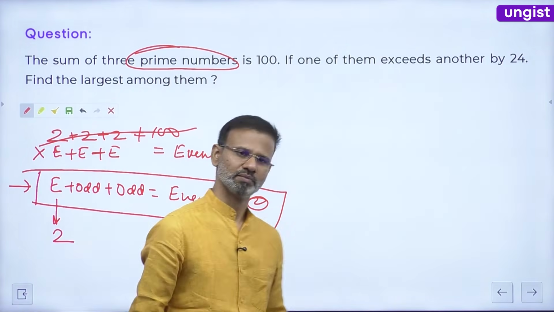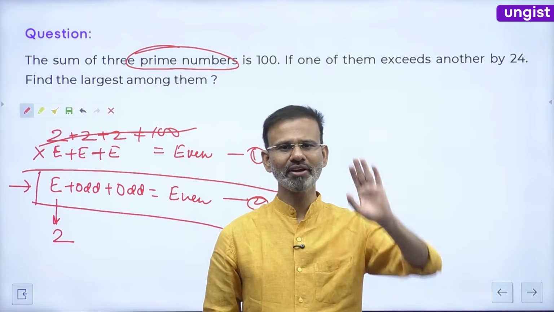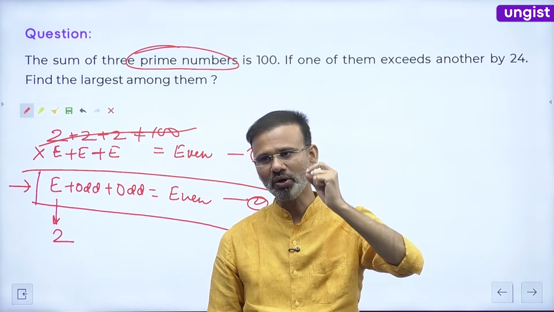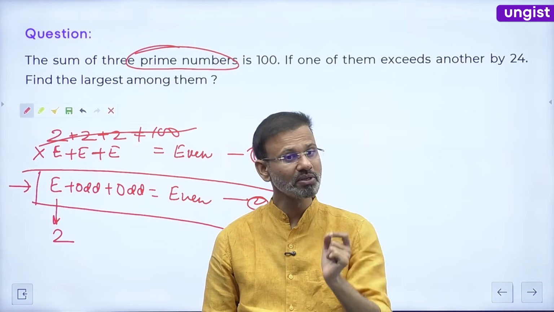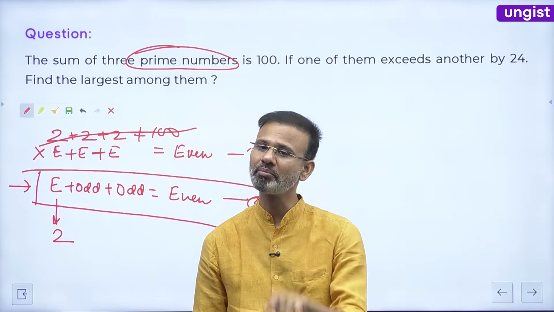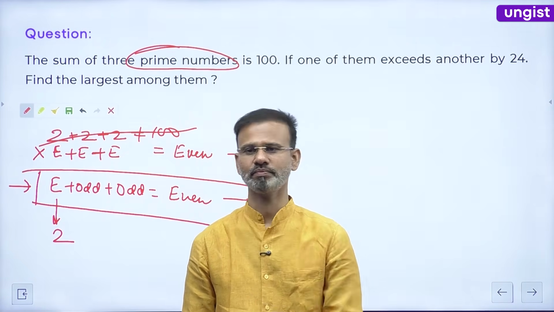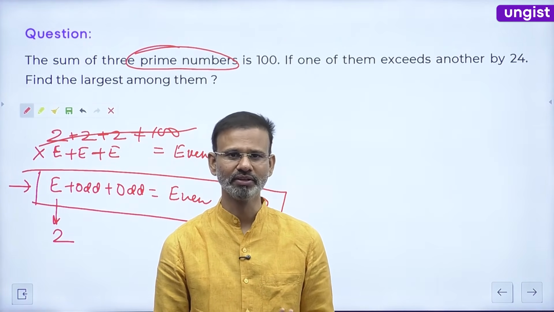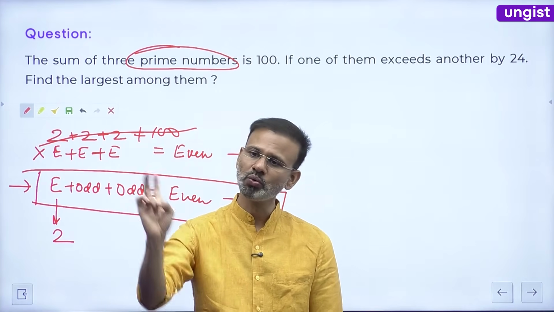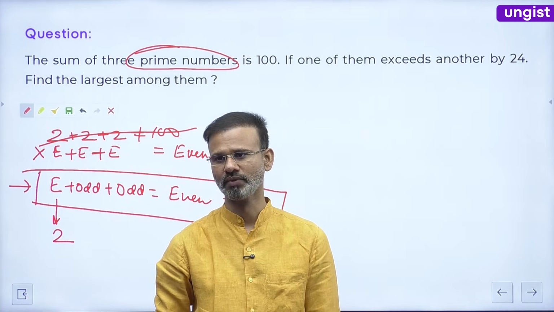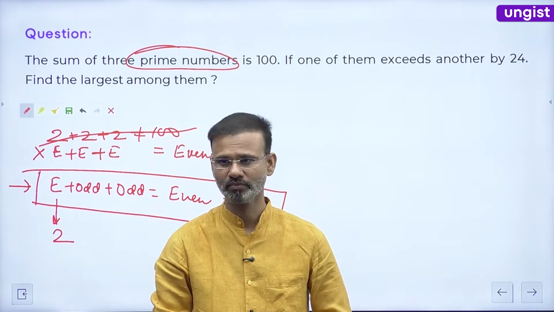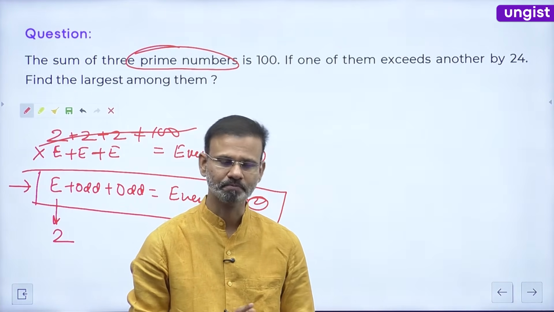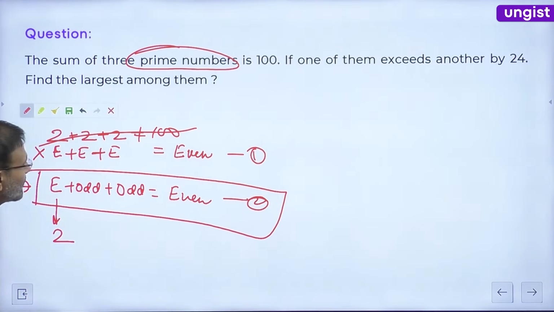अब मैं आपको एक बात बताता हूँ. If I was asking you what is the meaning of this question, what I wanted to listen is one of those 3 numbers has to be 2. Right everyone? उसमें से एक नंबर 2 होगा ही होगा, 100% होगा. Correct guys? ठीक है? अच्छा.